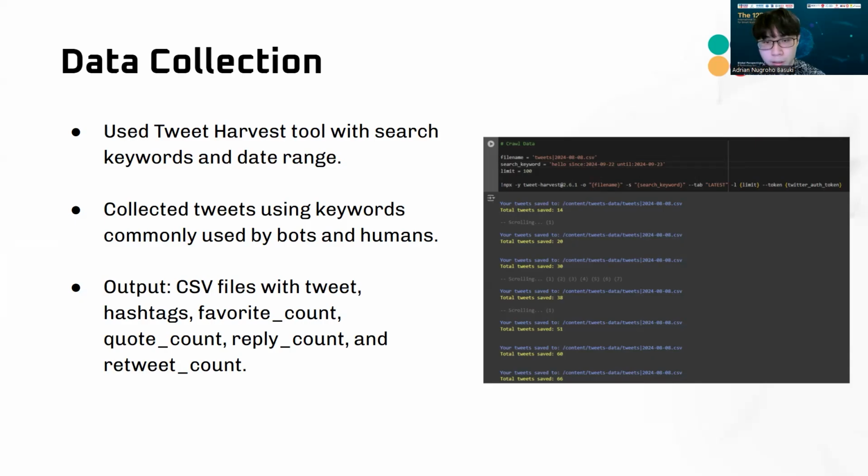So using this Tweet Harvest tool, we collected tweets using several keywords commonly used by bots and humans. And after that, the output will be CSV files with columns such as tweet hashtags, favorite counts, quote counts, reply counts, and the retweet counts. These are the default columns from the Tweet Harvest tool itself.